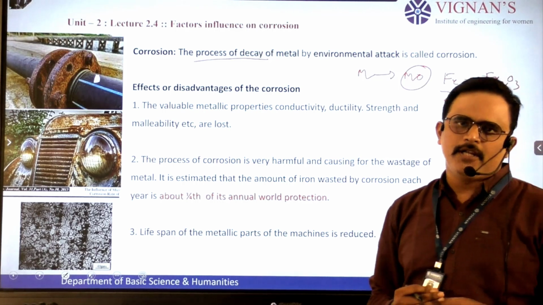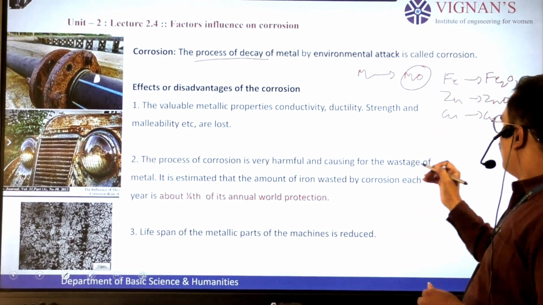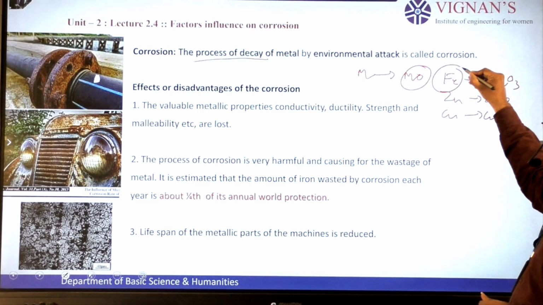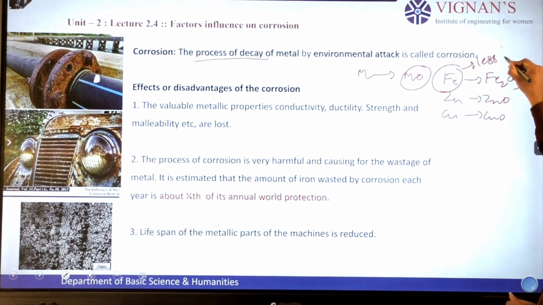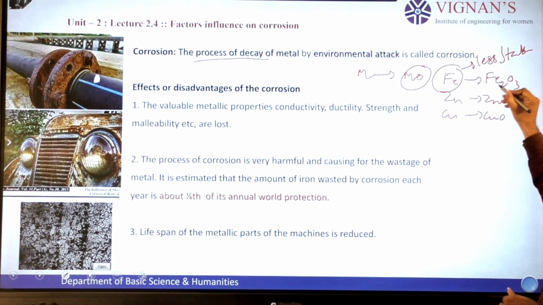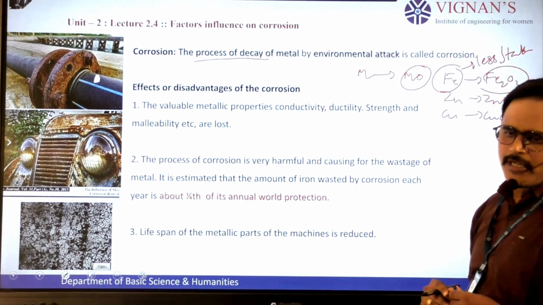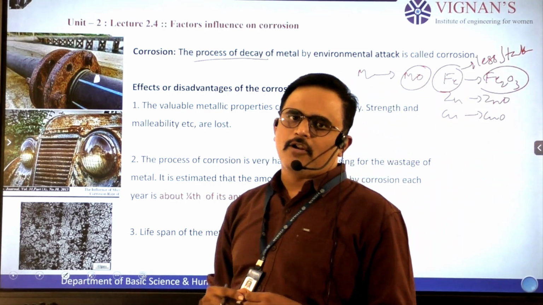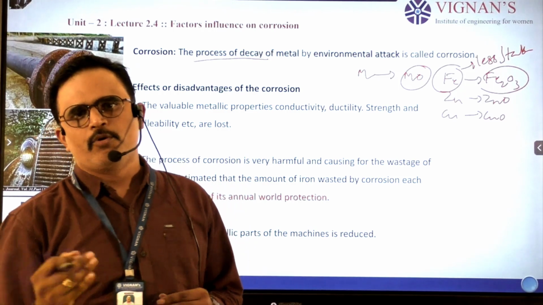Why does this happen in nature? Because pure metal is less stable. Metal oxide is more stable. In nature, metal oxides are more stable than pure metals.